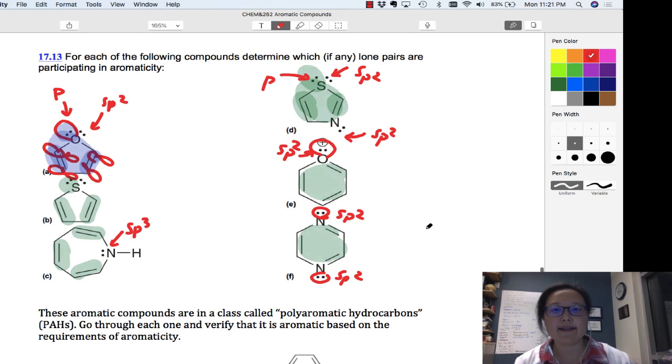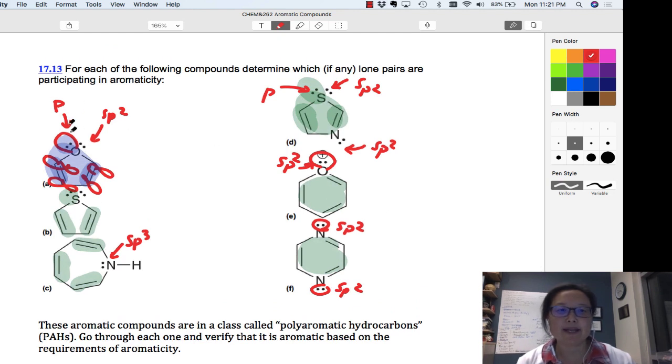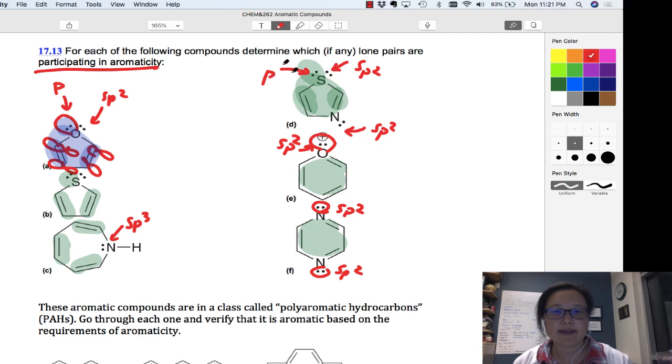Okay, so hopefully that helps you. So any of the lone pairs that are in the p orbitals are participating in the aromaticity. So that would be this one and that one.